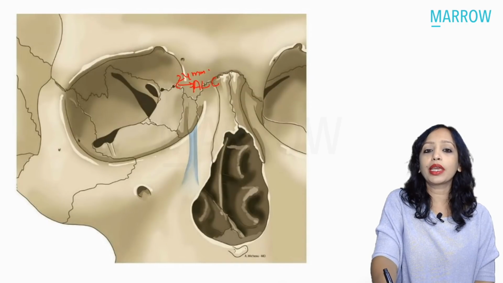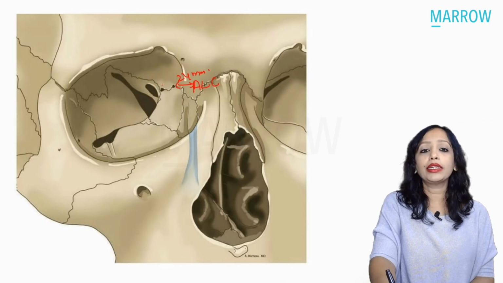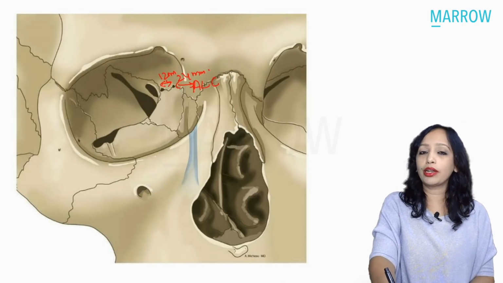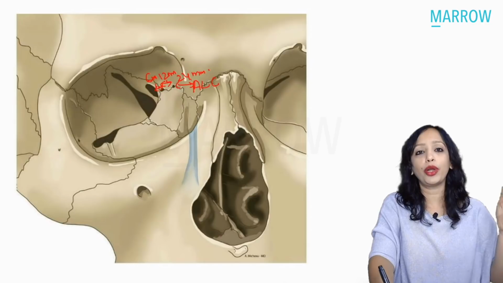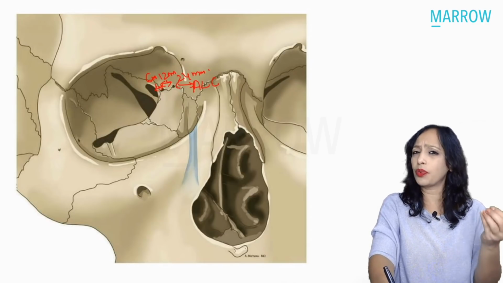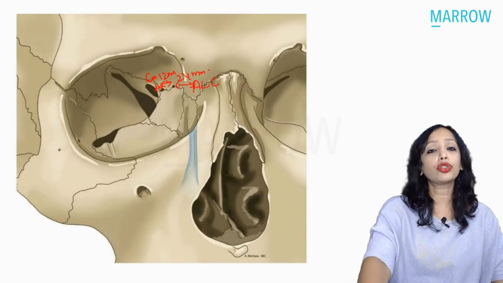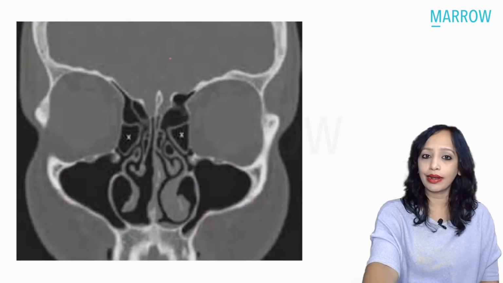You will have to raise the skin. There you will find the anterior ethmoidal artery where you are going to ligate it, and a little more posteriorly, around 12 millimeters posterior to the anterior ethmoidal canal, you will find the posterior ethmoidal artery. That is where it is ligated, and you can see that it is very close to the optic foramen. The optic canal is just 6 millimeters. So it is just half: 24, 12 and 6. So this posterior ethmoidal canal is very close to the optic foramen, that is very close to the orbital apex. So this picture that we saw has to be the anterior ethmoidal canal.